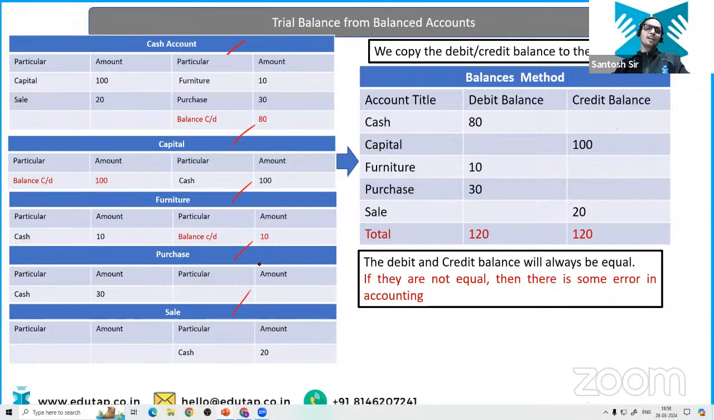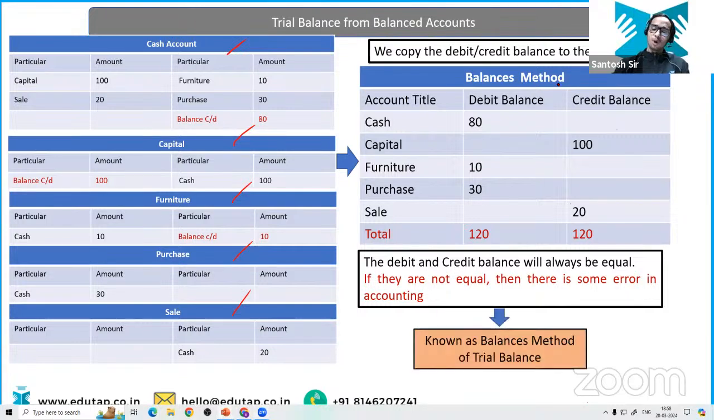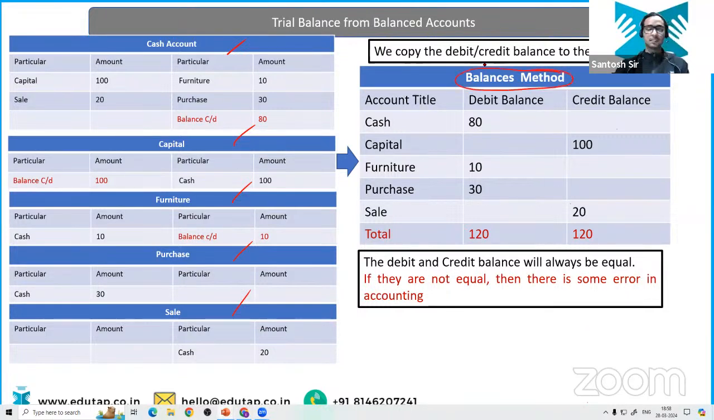Now let's understand how to prepare the trial balance from these ledger accounts. Listen to me very carefully. This method we call the balance method. So how are we going to do that? First of all, we are going to write all the account titles. What do we have? Account titles: cash account, capital account, furniture account, purchase account, and the sales account. Very nice. This is clear.